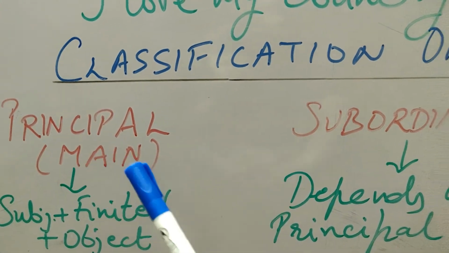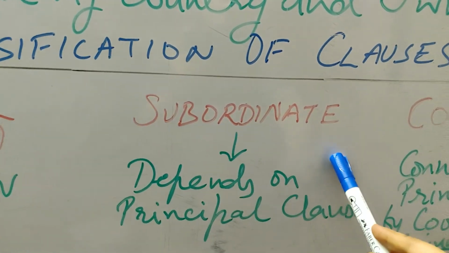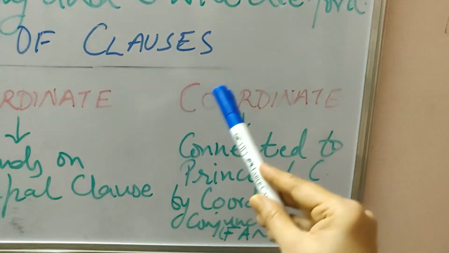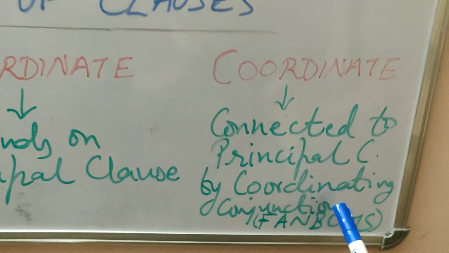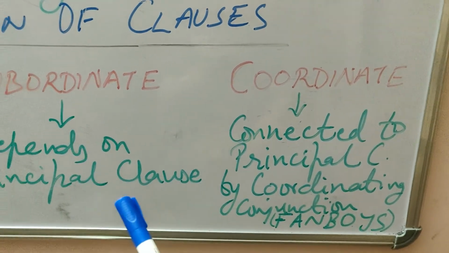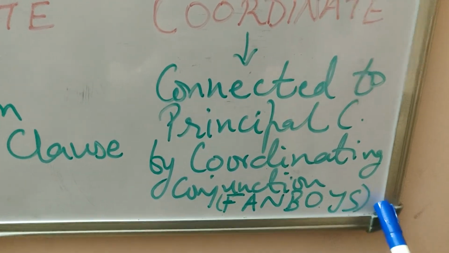But the only thing is that a subordinate clause will be totally dependent. It cannot stand on its own. While a coordinate clause is not totally dependent, it can stand on its own. But it is connected to the principal clause with the help of a coordinating conjunction which comes under the rule of FANBOYS.